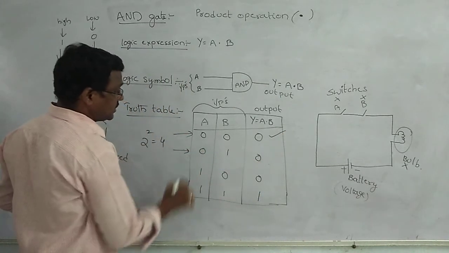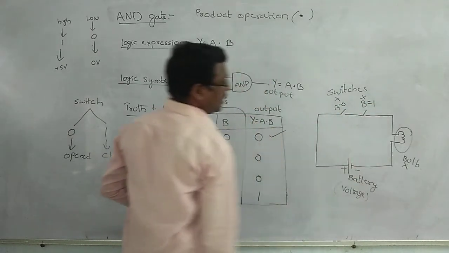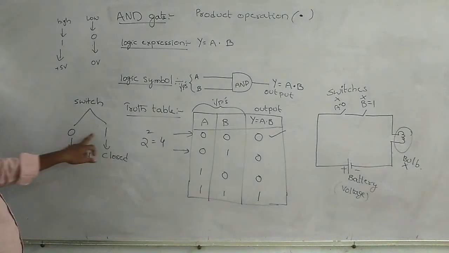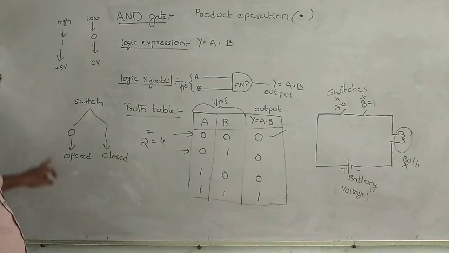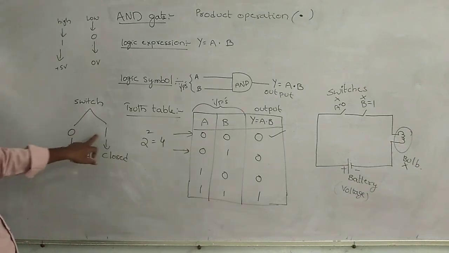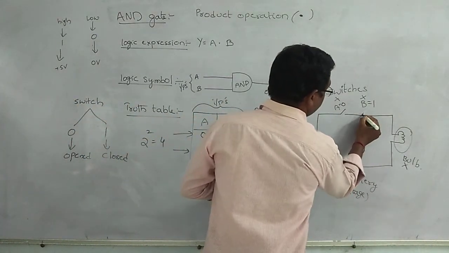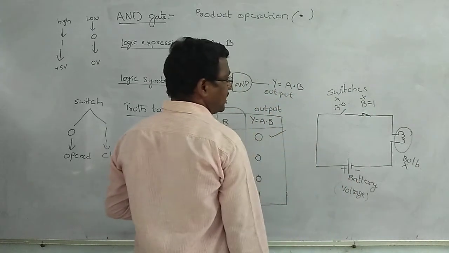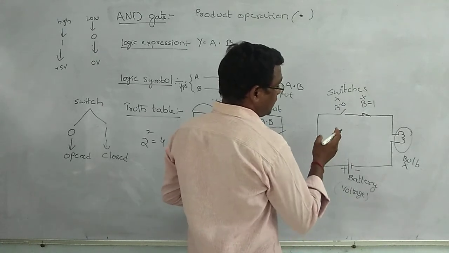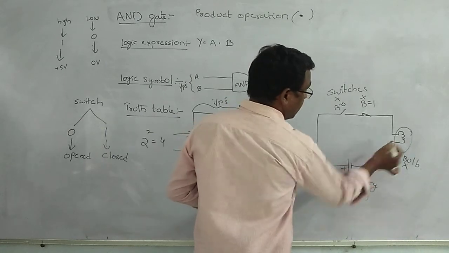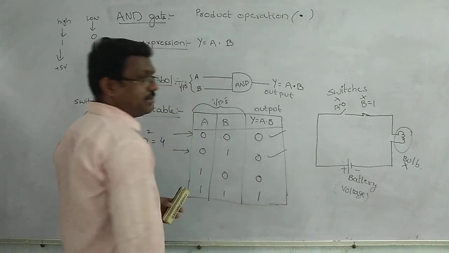And next case, A is equal to 0 and B is equal to 1. At this condition, switch A acts as an open switch, switch B acts as a closed switch. In this condition also, the current does not flow through the circuit. No current can reach the bulb. At this time, the bulb does not glow. It can be represented by 0.